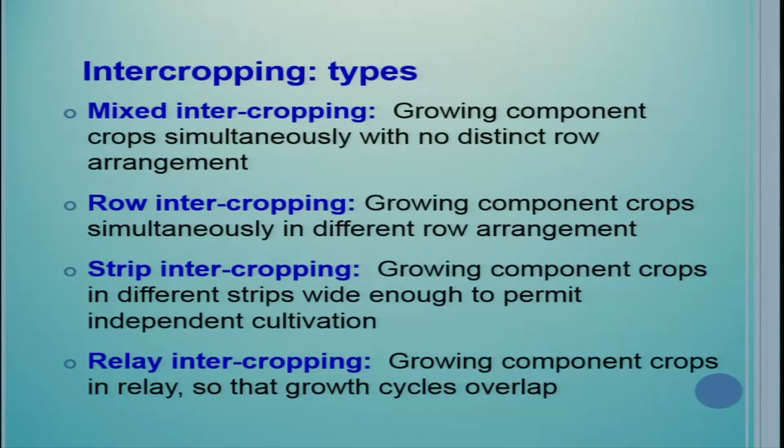Then strip intercropping, growing component crops in different strips wide enough to permit independent cultivation. So, this is also practiced in some hilly areas. Relay intercropping is also done, growing component crops in relay so that growth cycles overlap. In relay intercropping, the sowing of the succeeding crop is done when the preceding crop is still standing in the field. That kind of relay cropping system is there.